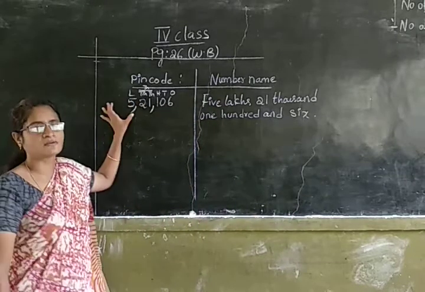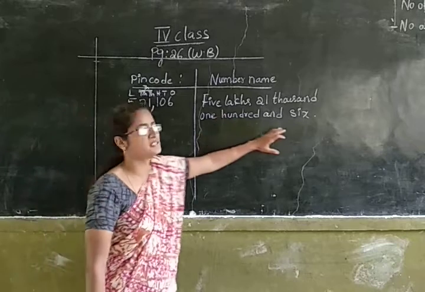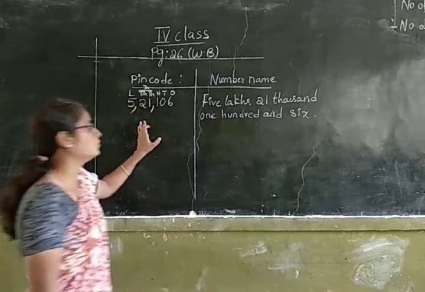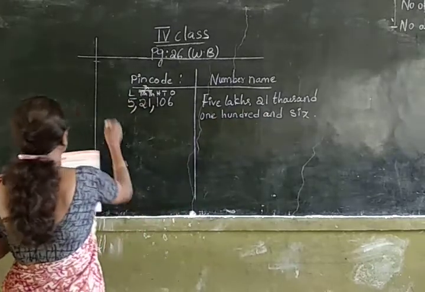I have written the pin code number of a city and have written the number name of the pin code. Okay. Now let us do the next one.